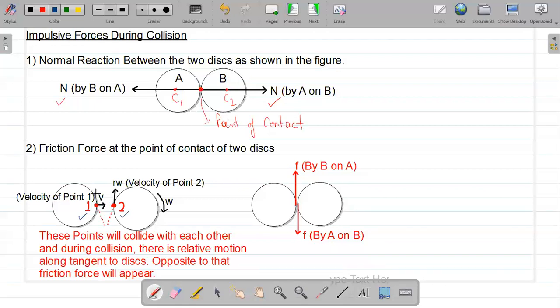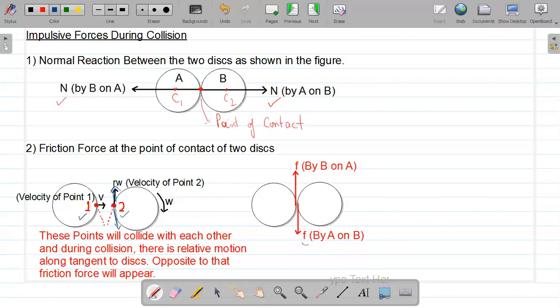And since the surfaces of the disks are rough, to oppose this tangential velocity of point 2, which is r omega, a friction force will appear on point 2, in the downward direction.